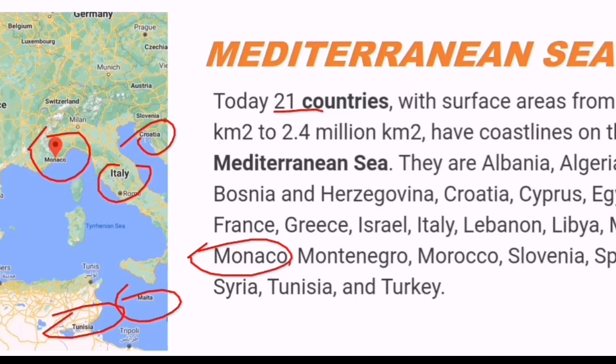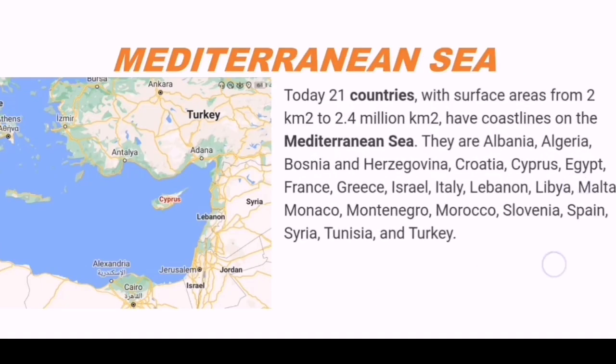Definitely we can expect a question from this Mediterranean Sea because it covers 21 countries as borders. So you may get confused among 21 countries. That's why a question may arise from this topic, and that's why I chose the Mediterranean Sea. Another country you can also see here is Cyprus. Cyprus is an island in the Mediterranean Sea.